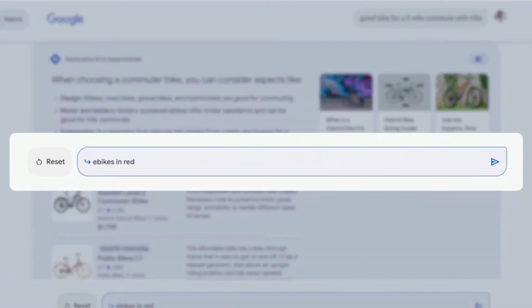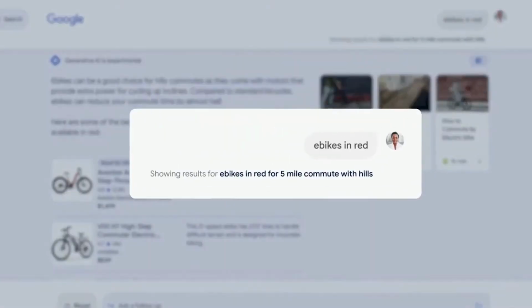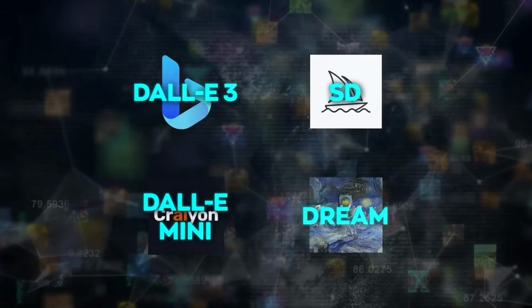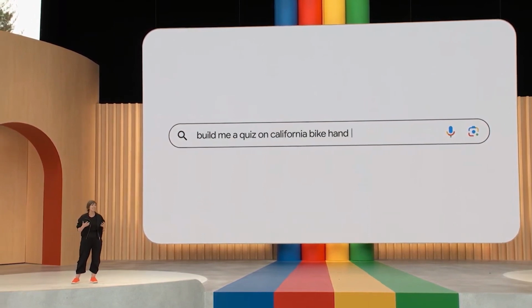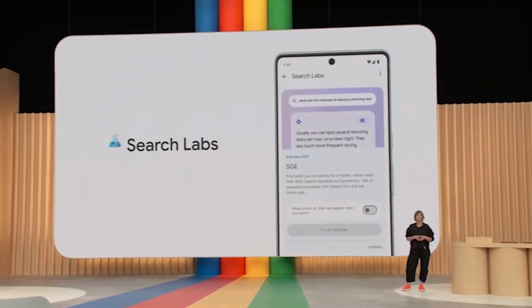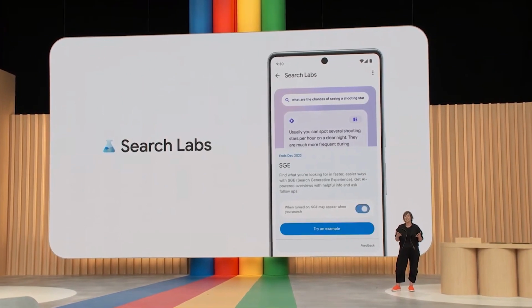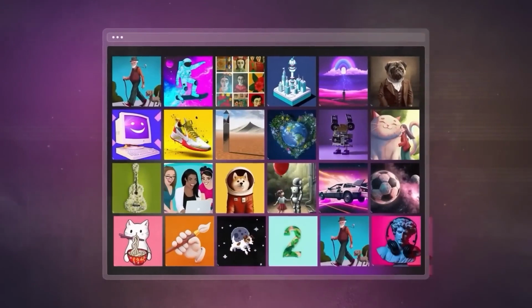SGE endows users with considerable autonomy and adaptability in the realm of image generation, empowering them to wield their choice of words to guide the AI in crafting images that mirror their descriptions meticulously. How does SGE fare against other AI-driven image-creating tools?